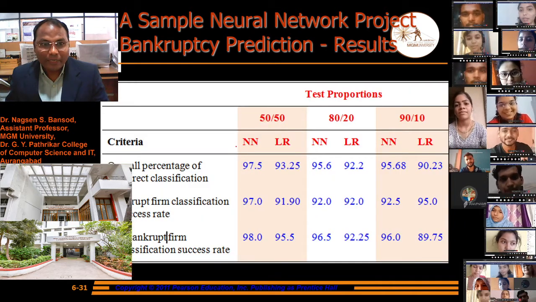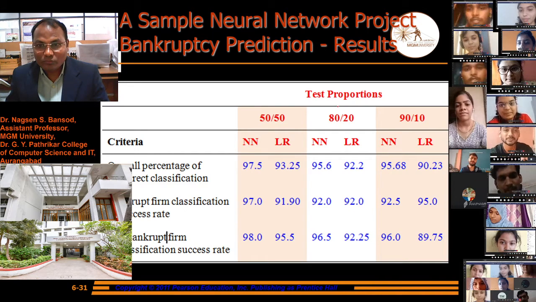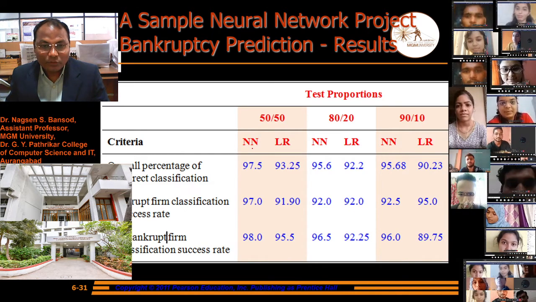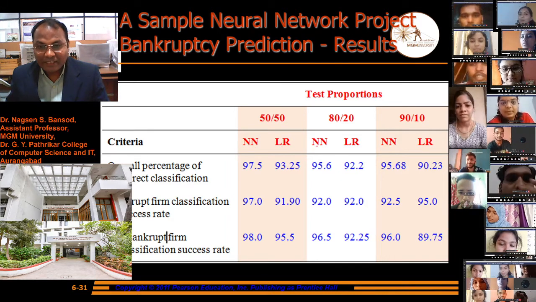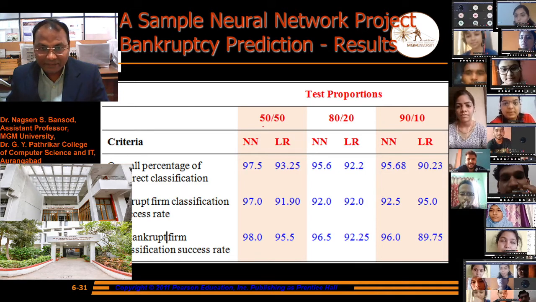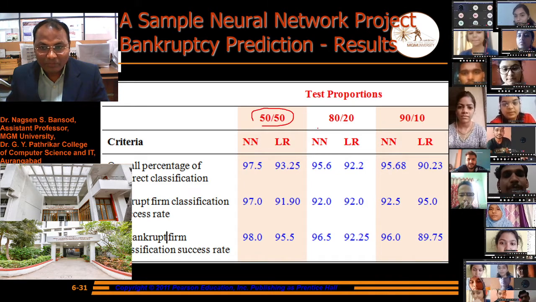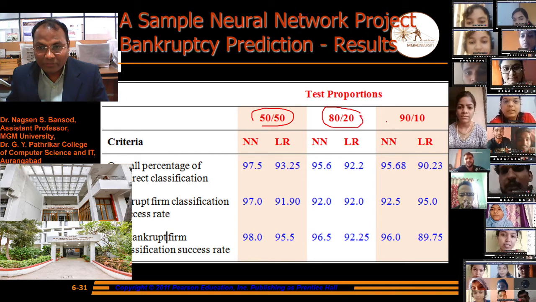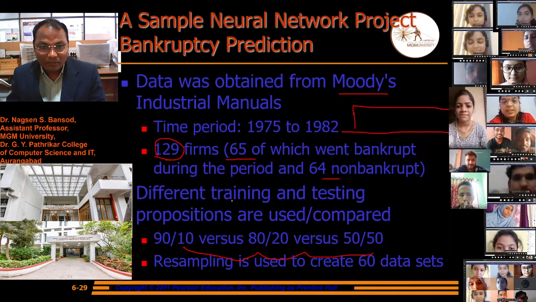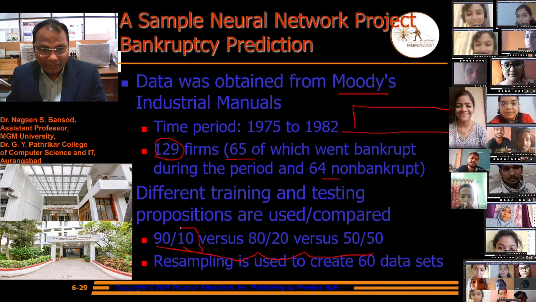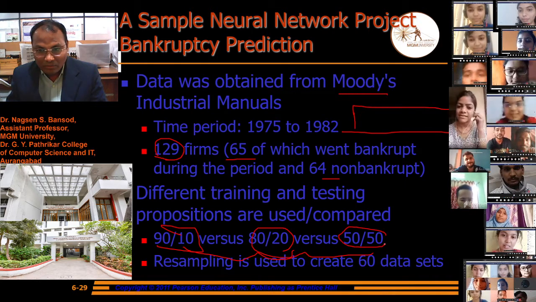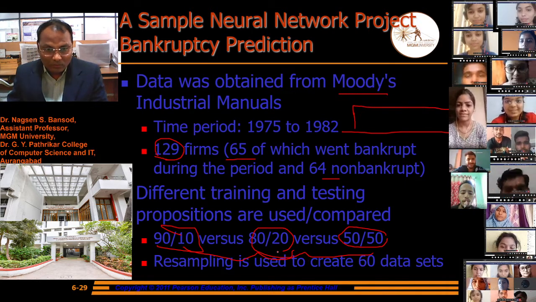Now look at this table, the test portions and criteria. There are neural network and linear regression, for the first 50 by 50, 80 by 20, and 90 by 10 splits.